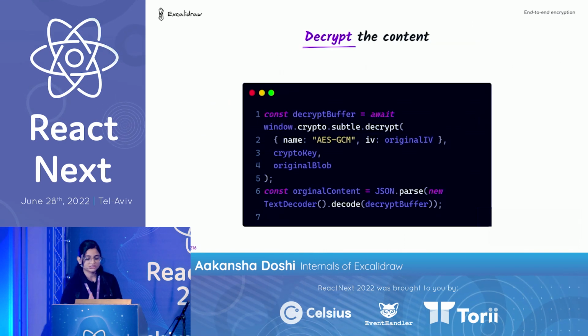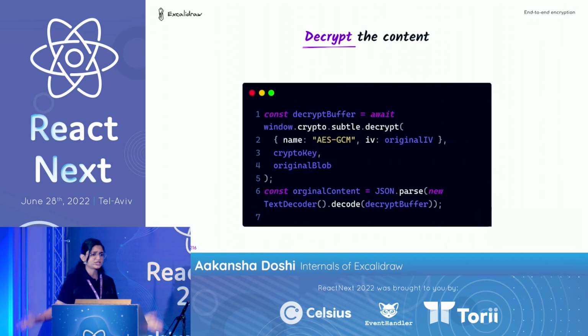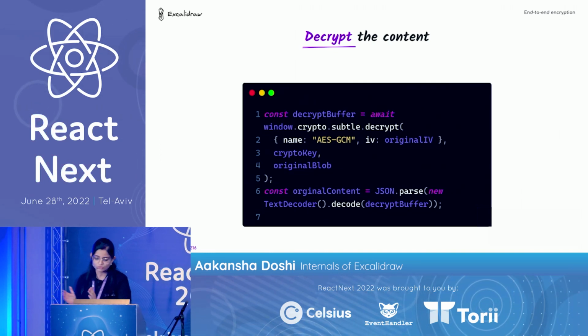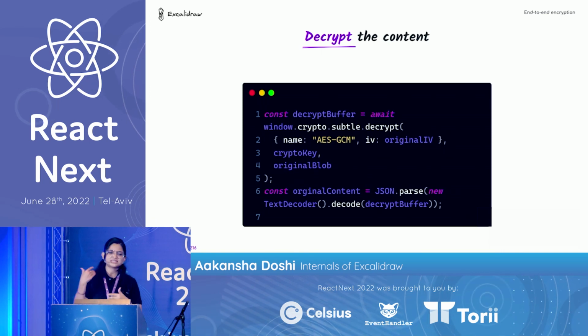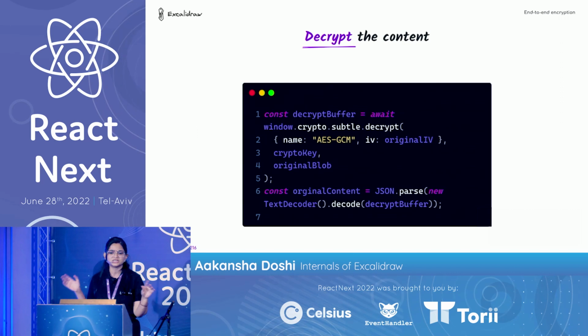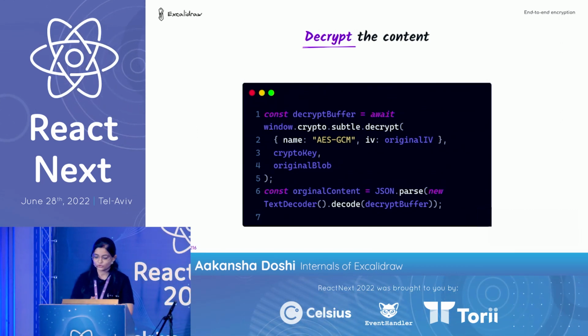So yes, now let's go ahead and decrypt the content, and that's it. You decode, and the receiver now has the content in front of it, and you have successfully built the end-to-end encryption model. So next time whenever you are building any app, just give it a thought whether your server really needs to see the data. If not, then end-to-end encryption is the way to go.